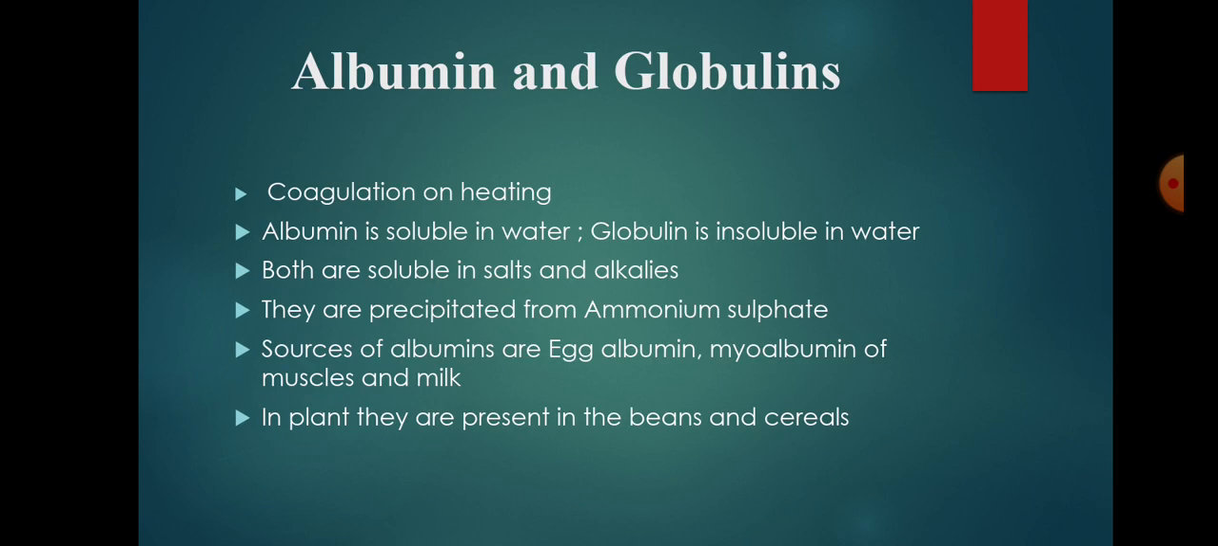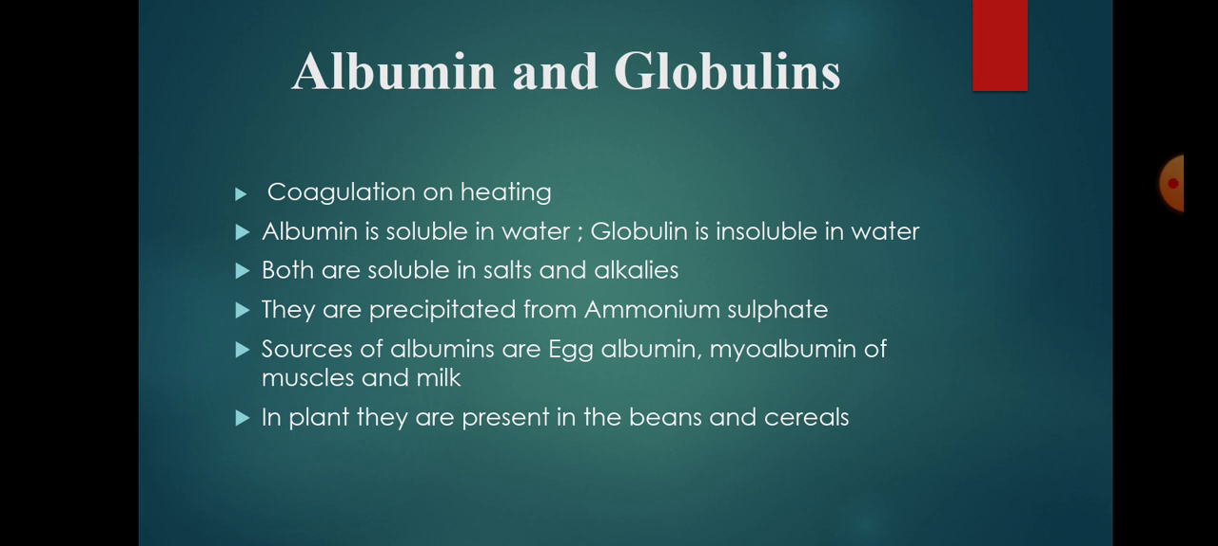First one is simple protein. These proteins yield on hydrolysis only alpha amino acids. The subgroups of simple proteins are described as albumin and globulin, glutalin and gliadin, scleroproteins or albuminoids, histones and protamines. First, we will see about albumin and globulin. These are typical examples of simple protein.